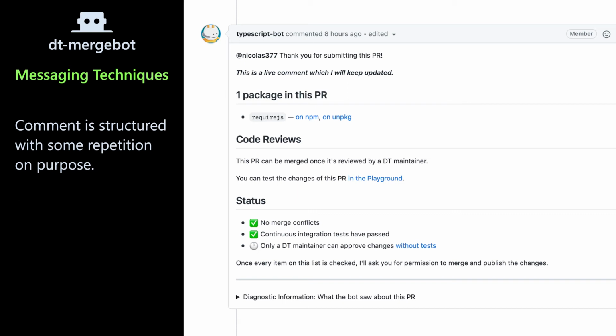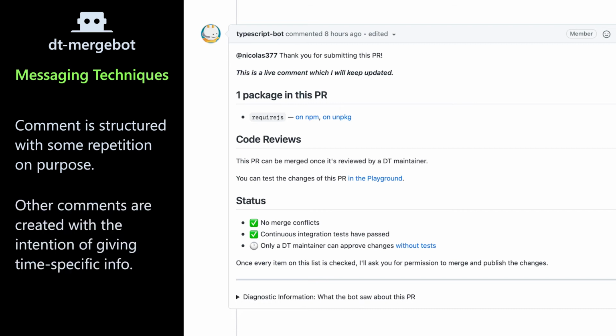We felt it was an important aspect of this main comment, which is trying to give you as much information as possible, to actually repeat ourselves, because when we did this, we found that we got a lot more people responding to the bot and actually making the change. In this case, specifically trying to encourage more people to add tests to their changes, and that has helped quite a lot.